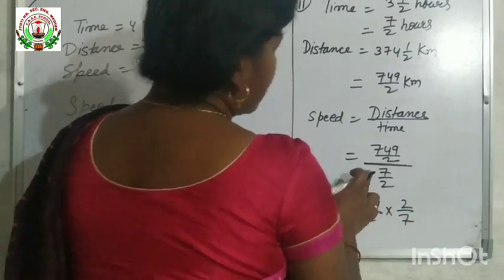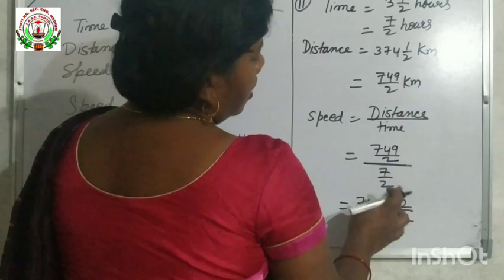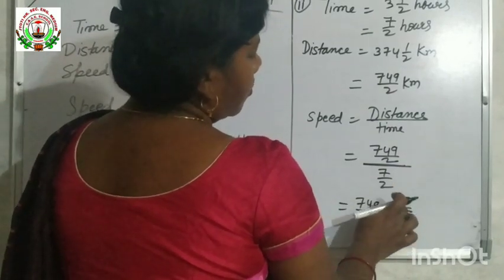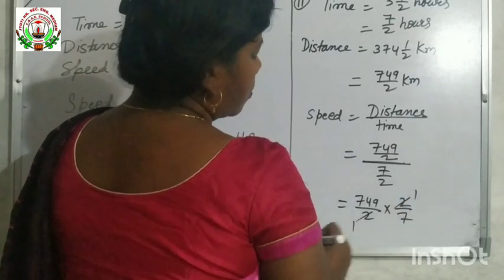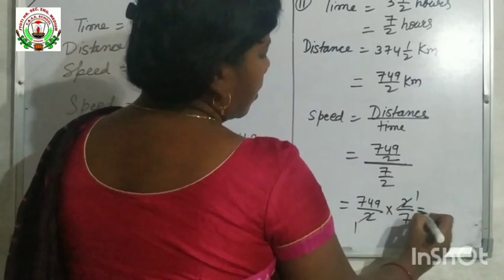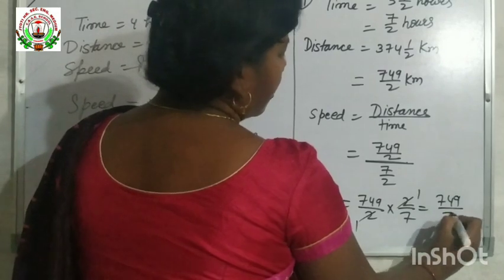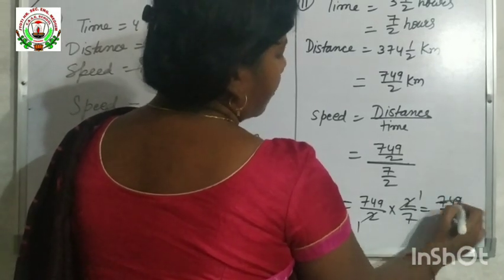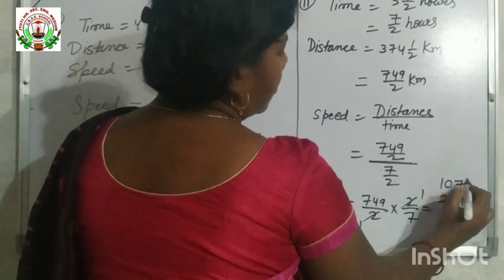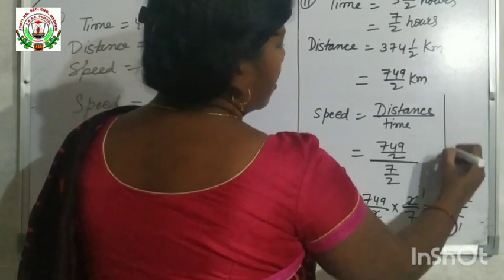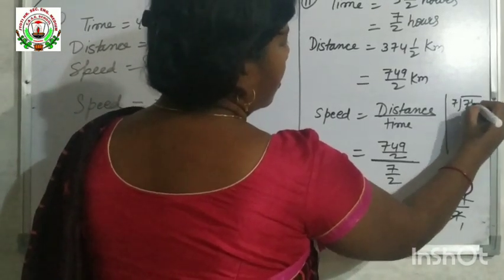When you solve it, the numerator will go to the denominator and the denominator will go to the numerator. Now 2 and 2 will be cancelled. When you divide 749 by 7, 7 ones are 7, 7 zeros, 7 sevens are 49. You can do rough work here. If you can't, divide orally.